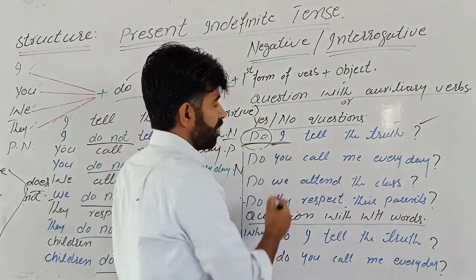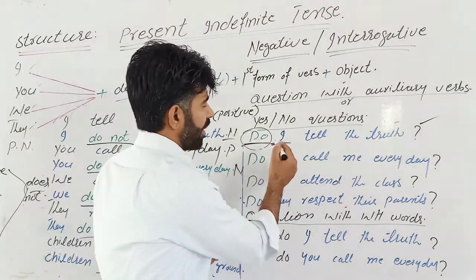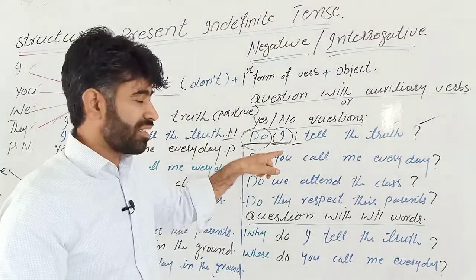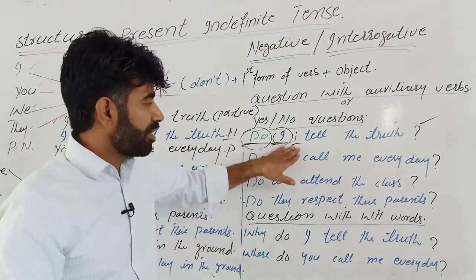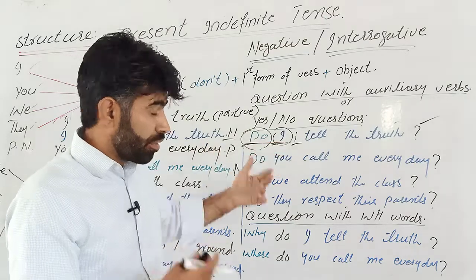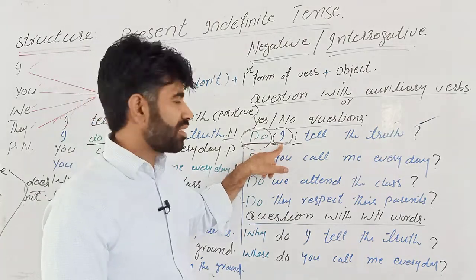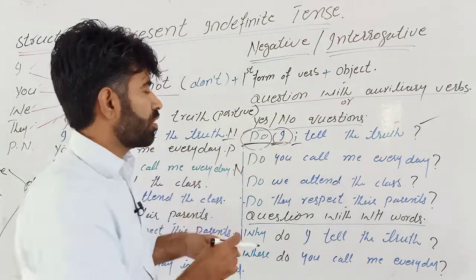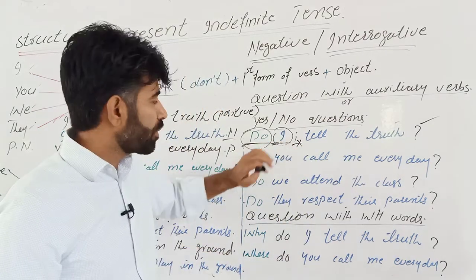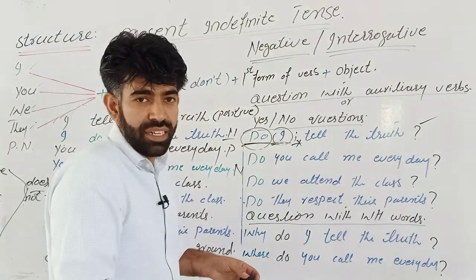So, do I tell the truth? Okay, and sometimes there are students I know who, when they are writing I, go for small i. Never ever try to make this mistake. This is a horrible mistake. Don't avoid this. If you're writing the independent pronoun I in the middle of the sentence, it must be capital. Why is it capital? This is a long story. I'm not going to talk about this, but you don't need to write this small i. Avoid this and always go for capital I. So, do I tell the truth? This is a question, asking somebody something.